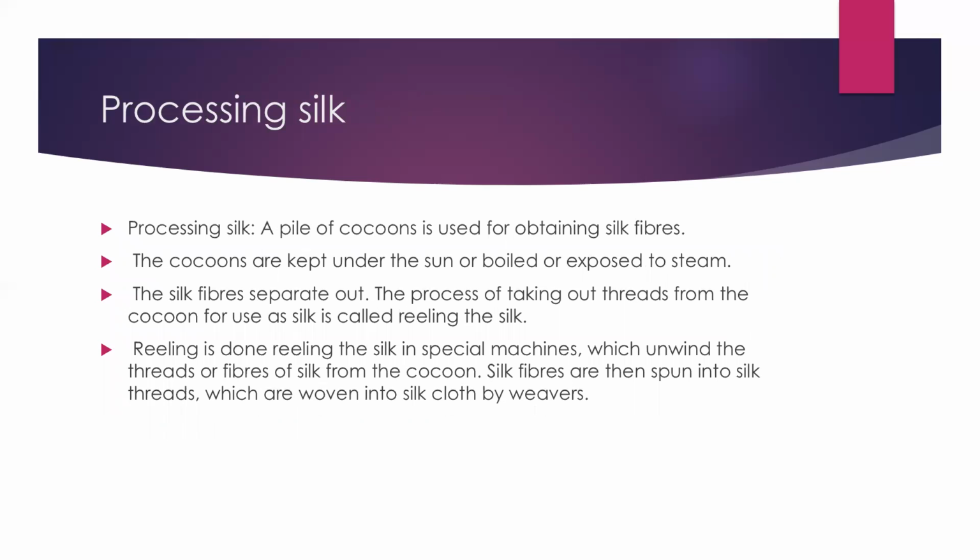Processing silk. A pile of cocoons is used for obtaining silk fibers. The cocoons are kept under the sun or boiled or exposed to steam. The silk fibers separate out. The process of taking out threads from the cocoon for use as silk is called reeling the silk. Reeling is done in special machines which unwind the threads or fibers of silk from the cocoon. Silk fibers are then spun into silk threads which are woven into silk cloth by weavers.